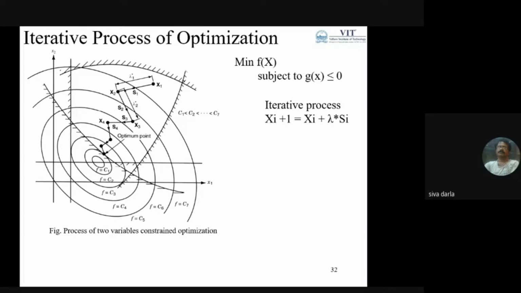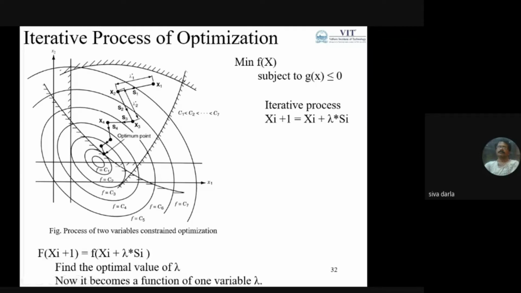In the literature, we are going to discuss methods for finding the optimal or best size of this lambda, which is helpful for getting the solution of the general problem very quickly. So we need to find the optimum value of lambda. Now it becomes a one-variable function, which we consider as the problem statement, and we are going to have methods related to this.